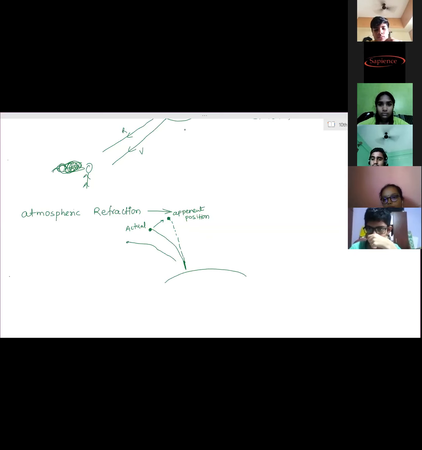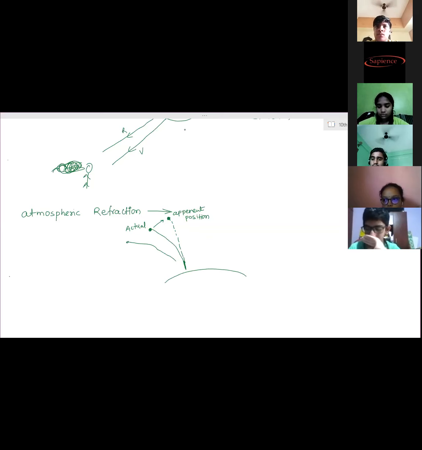The same happens at the time of sunset. The sun has already set, meaning it has gone just below the horizon, but still due to atmospheric refraction, the rays from the sun keep reaching the observer, and therefore the observer can see the image of the sun above the horizon.